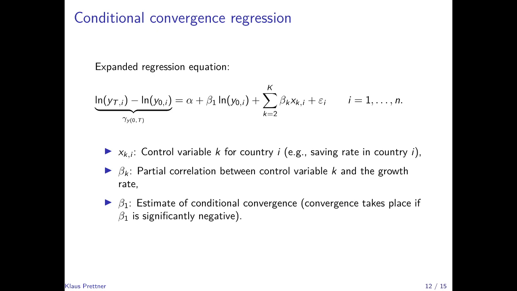And as I've said before, this tends to be significantly negative, and the coefficient size is around 0.02, which would mean that there is a rate of conditional convergence of 2%. So countries that are poorer close the gap to richer countries by 2% per year.